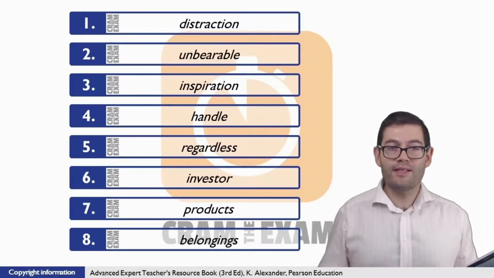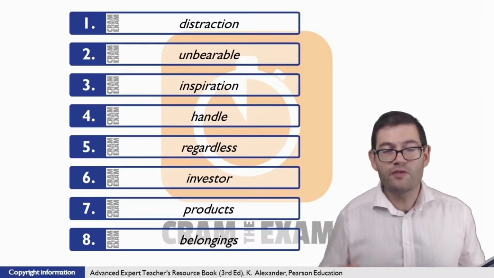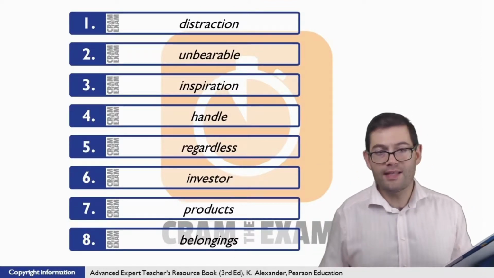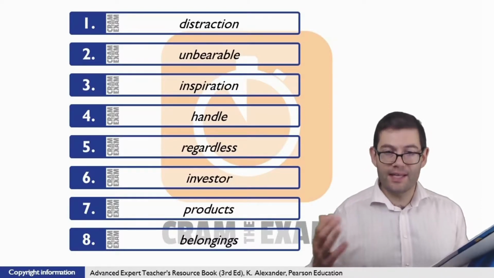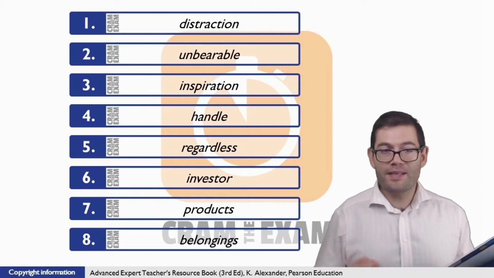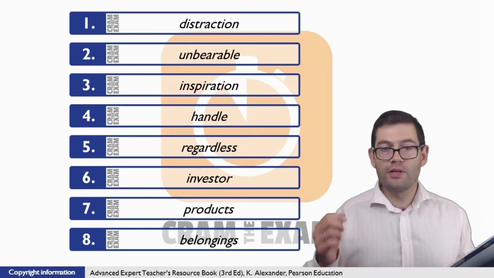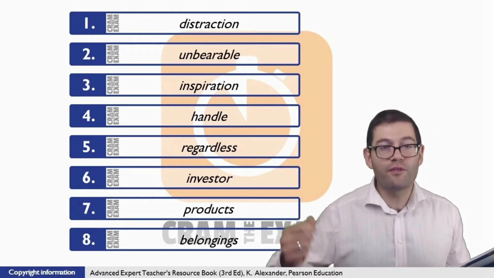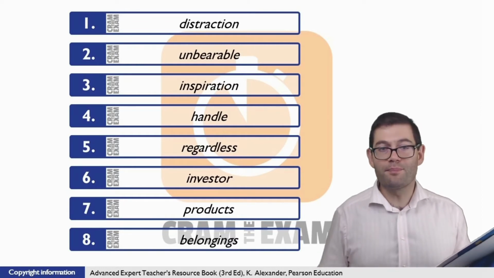For question number 8, just before the gap we've got an adjective. This adjective must modify this word. There's no other words that can. This gap is right at the end of the text. So adjectives modify nouns, so here we need a noun of some kind. If we pay attention to the context though, it's clear that we're talking about plural issues. People's. Lots of people have lots of different things. So this must be a plural noun. The answer therefore must be belongings.